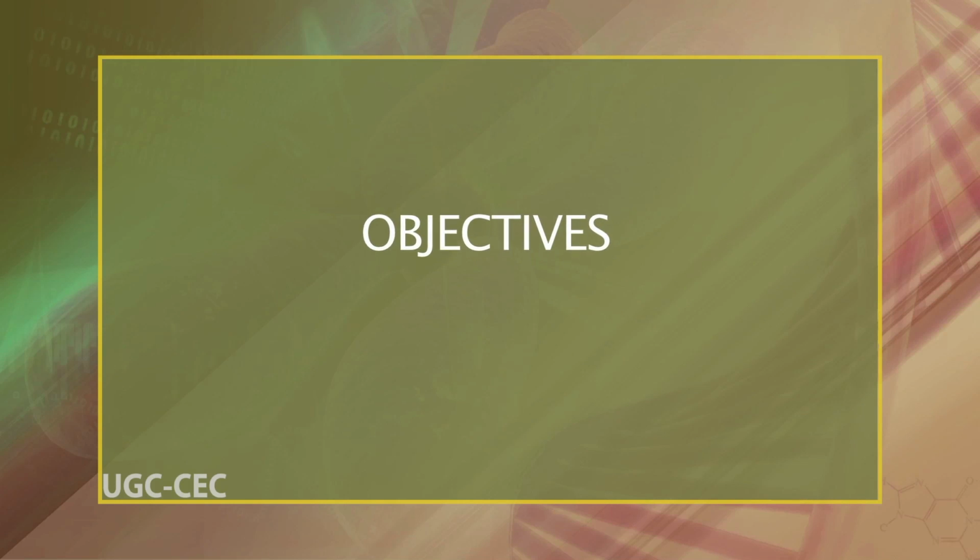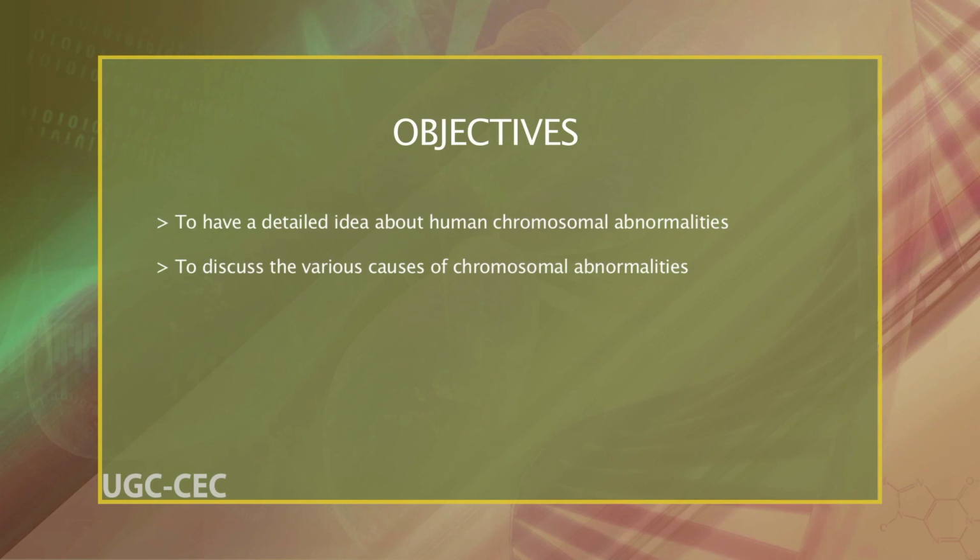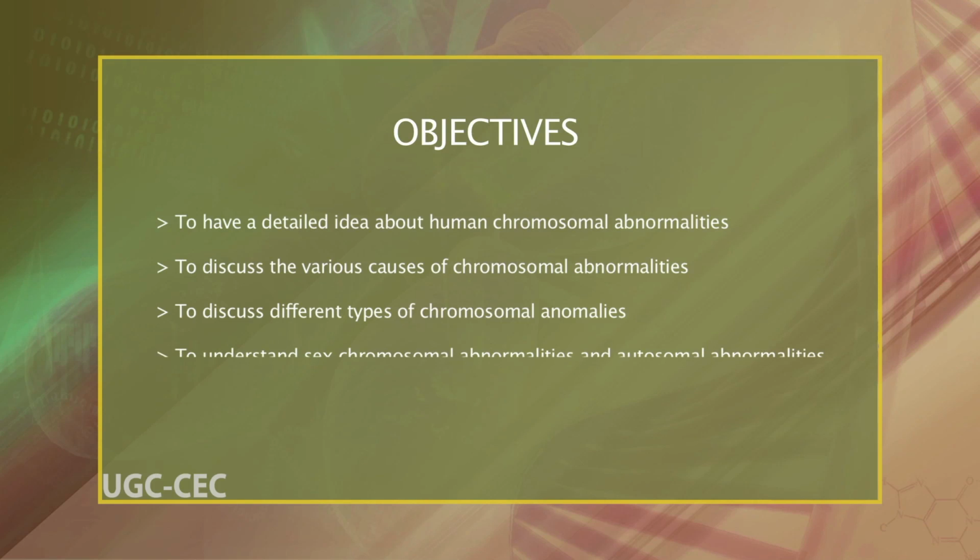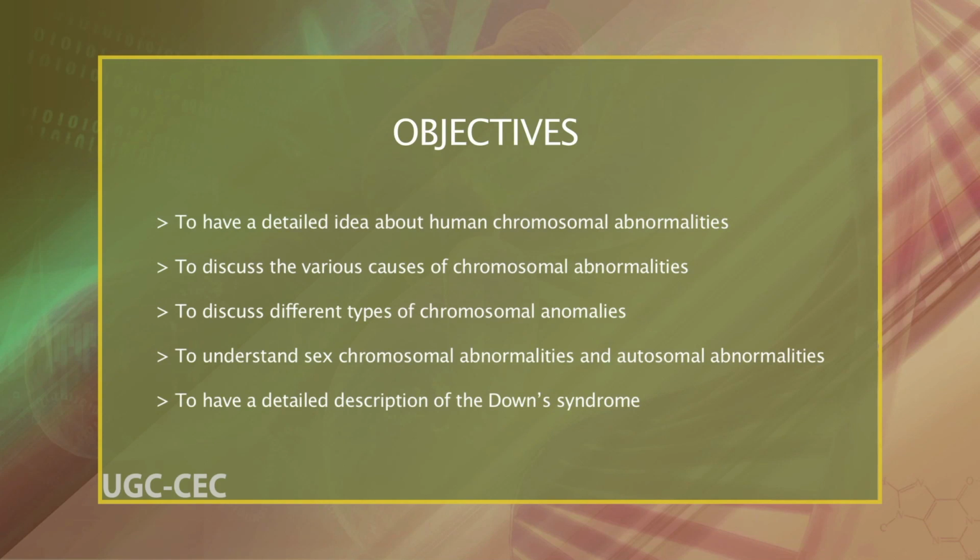The main objectives of today's lecture are to have a detailed idea about human chromosomal abnormalities, to discuss the various causes of chromosomal abnormalities, to discuss different types of chromosomal anomalies, to understand sex chromosomal abnormalities and autosomal abnormalities, to have a detailed description of Down syndrome.